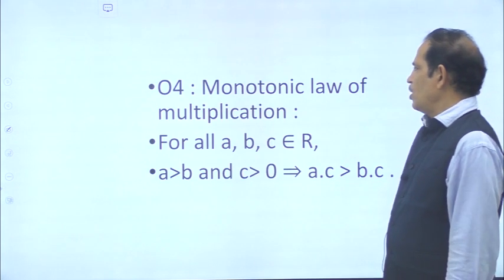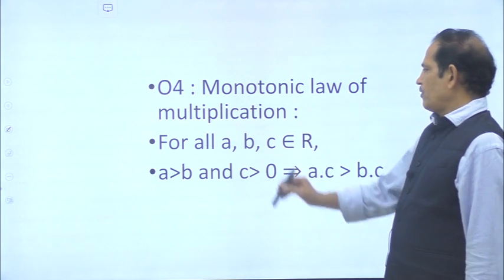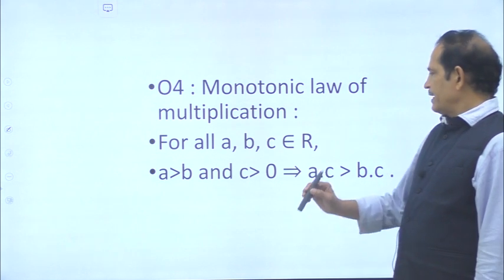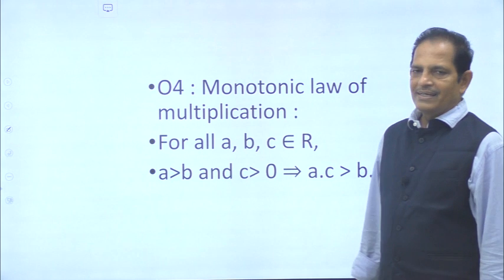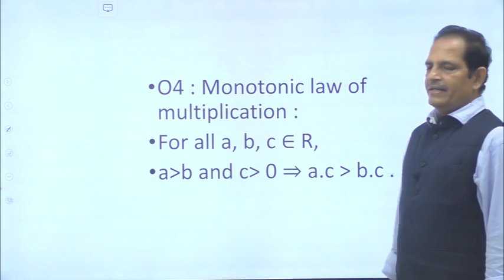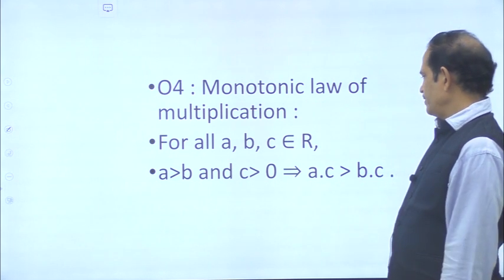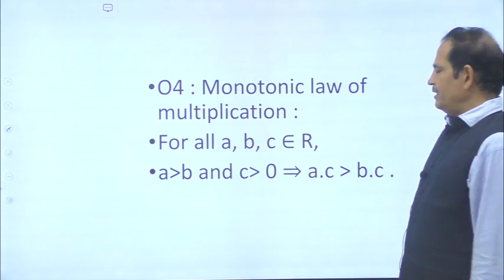4. Monotonic law of multiplication. For all a, b, c belonging to R, a greater than b and c greater than 0. So there are three real numbers a, b, c, and a is always greater than b and c is a positive value, implies this is always true: a · c will be greater than b · c.